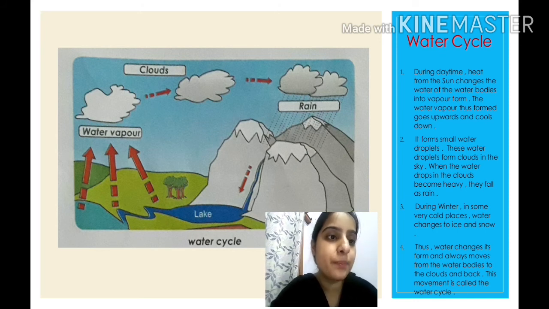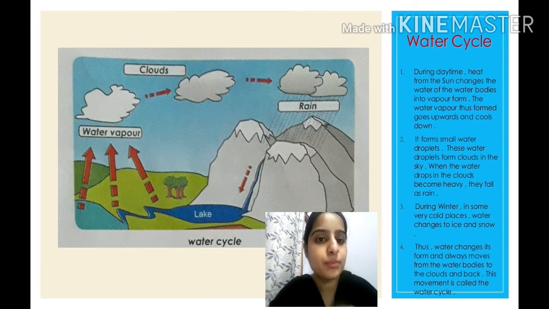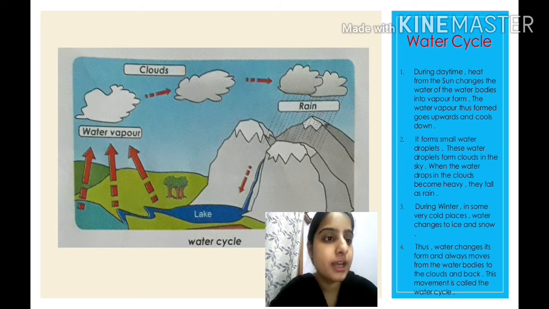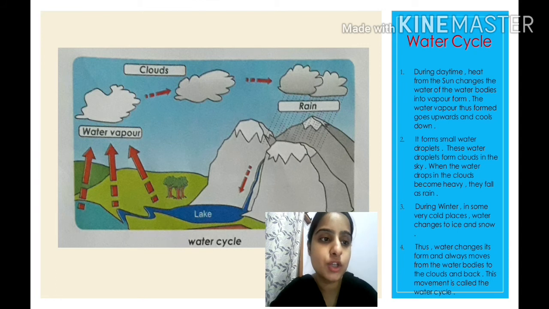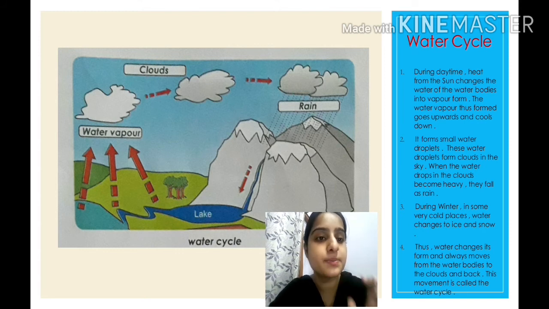Then the water vapor goes upwards and cools down. As it moves upwards, children, it cools down. Okay, the second point is it forms small water droplets when it comes in contact with cold air, children, cool air. You can see it forms small water droplets. Then these small water droplets, children, form clouds in the sky. When the water drops in the clouds become heavy, children, they fall as rain.